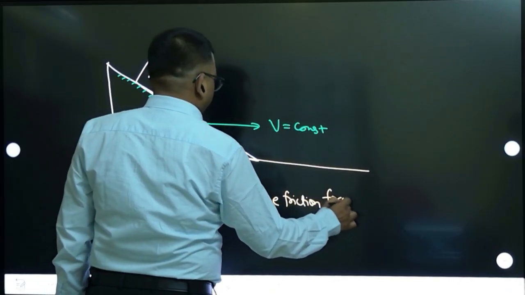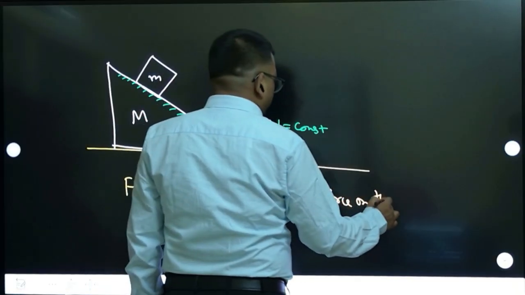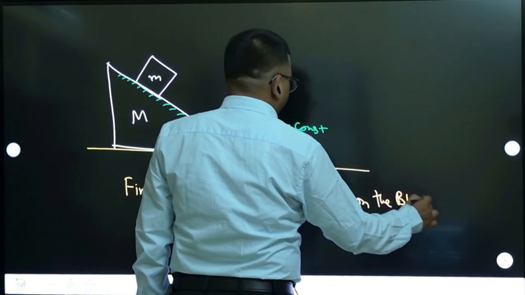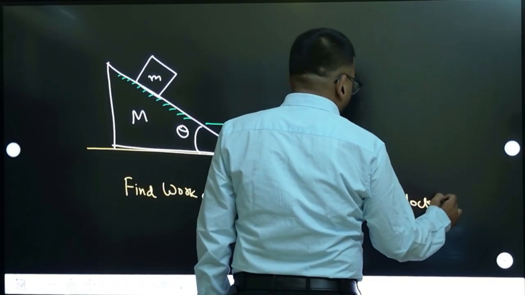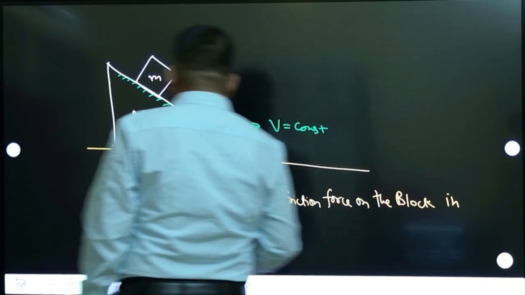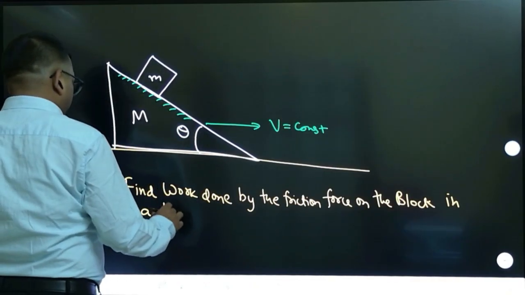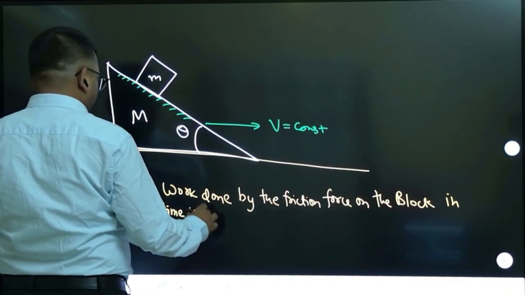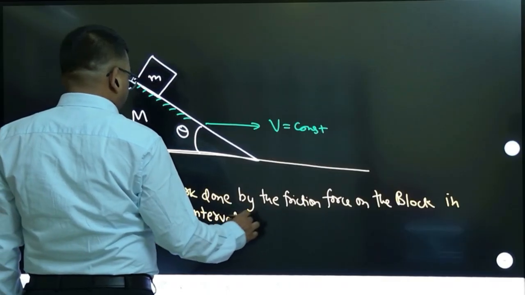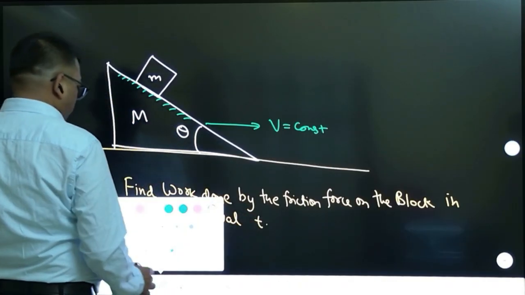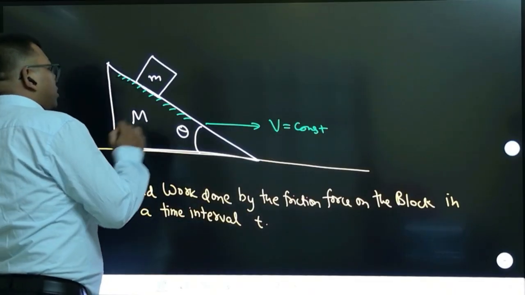force on the block in a time interval t. So you have to calculate work done by friction.